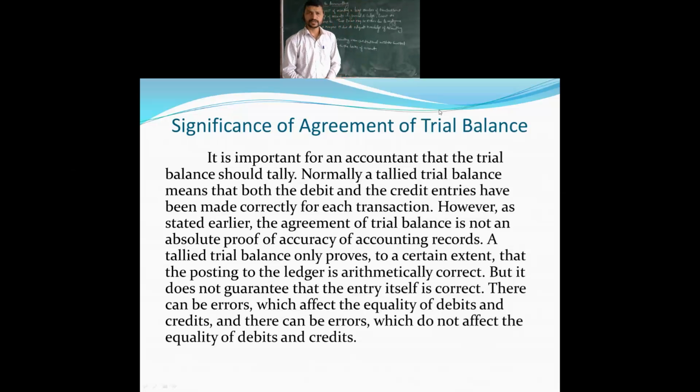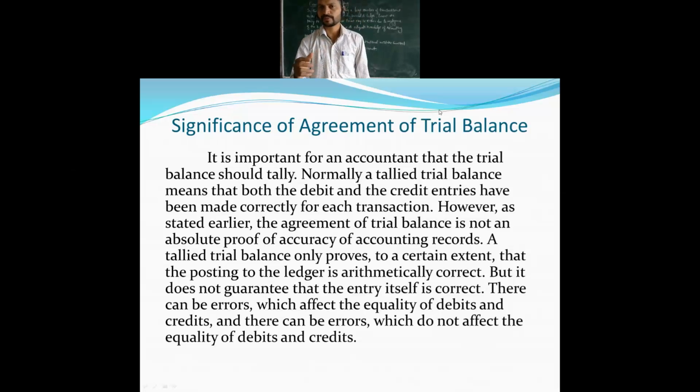The significance of the agreement of the trial balance: it is important for an accountant that the trial balance should tally. When you go from the journal accounts to the ledger accounts, the next part is the trial balance. In this trial balance, the debit column and credit column should tally. If it tallies, it is correct, but not accurate. It will not give you a 100% result. We can only call it temporary.